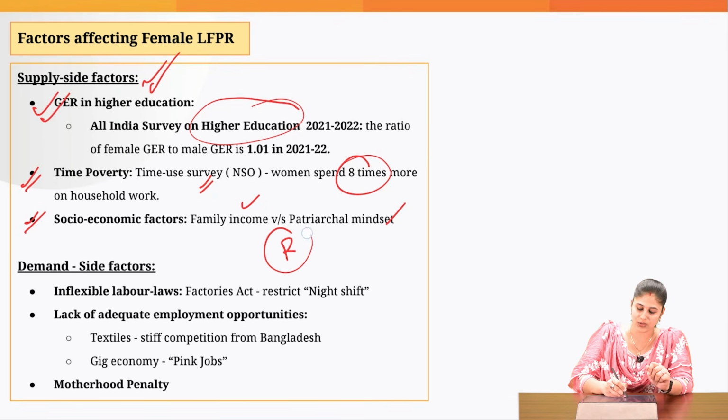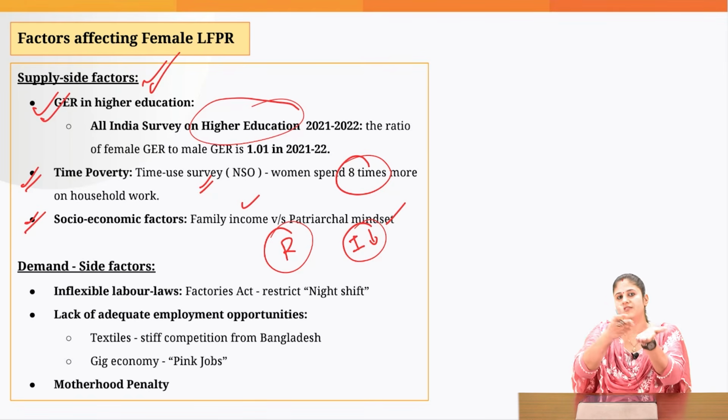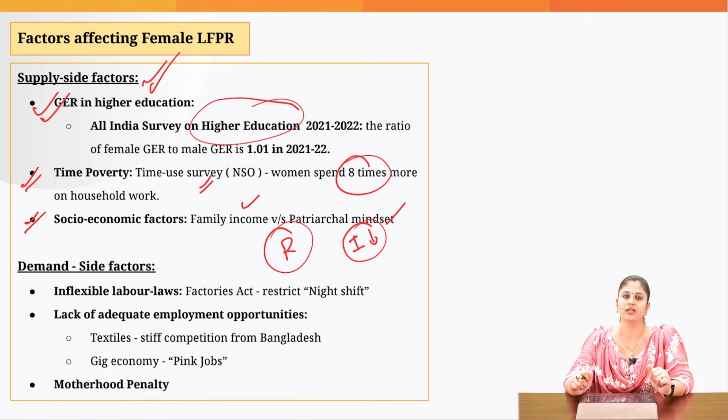So if you look at the rural areas, the incomes of the families are quite less. That is the reason here it would be the income factor which would dominate over the patriarchal norms. So you will see that to increase the family income, females would be allowed to be a part of the labor force.